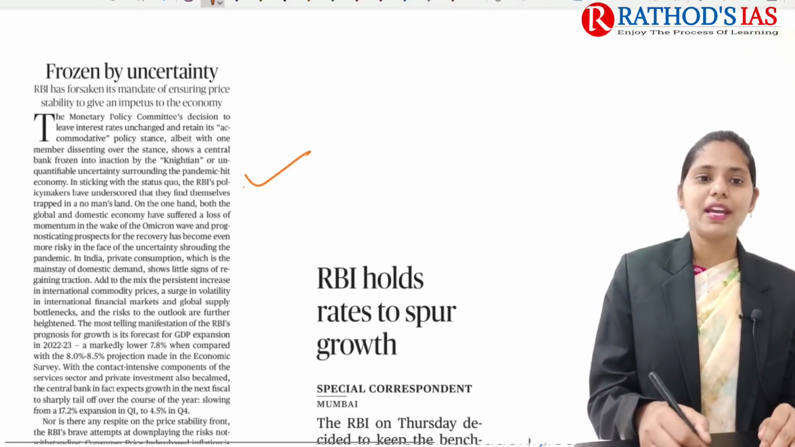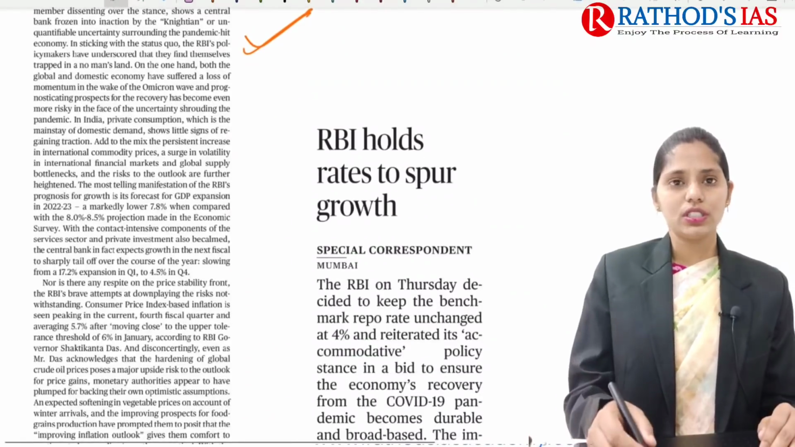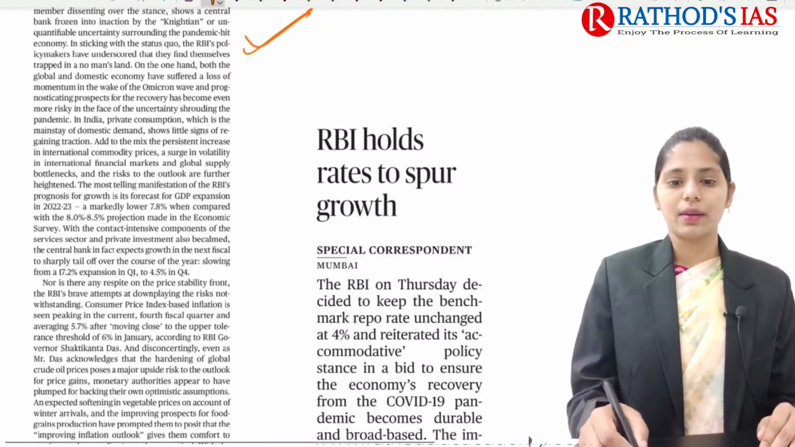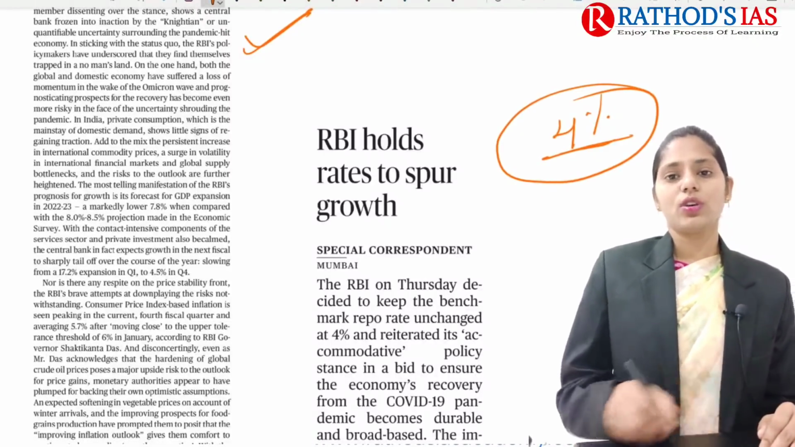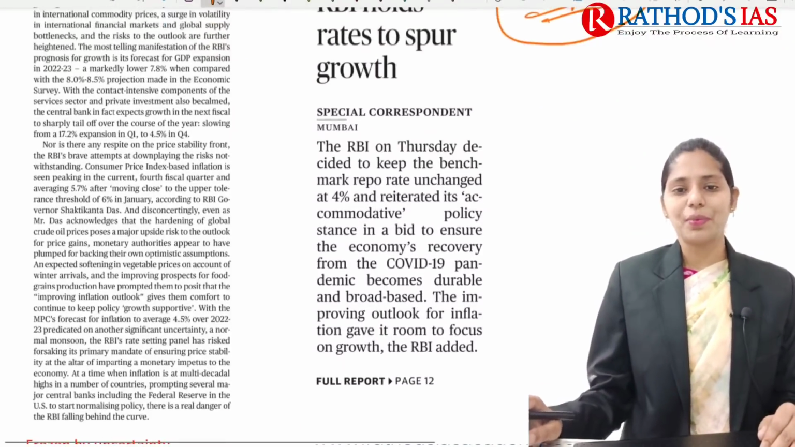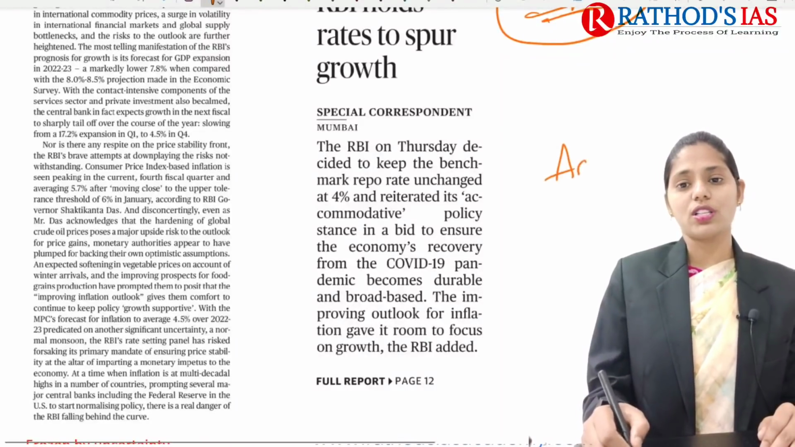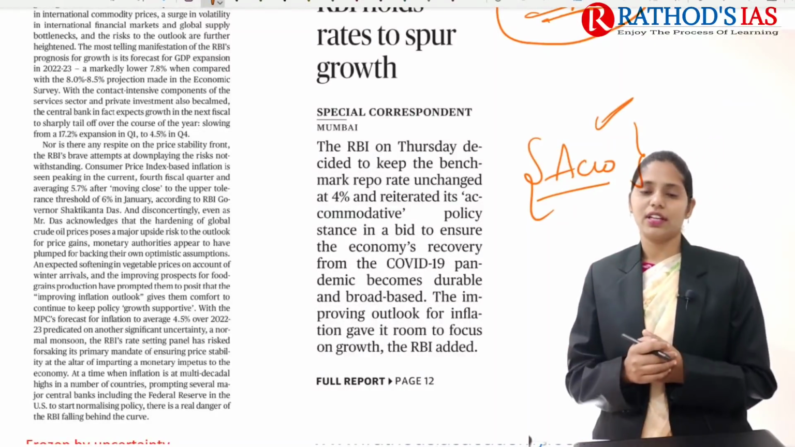It is regarding RBI's monetary policy. Now RBI said that it is going to keep the benchmark repo rate unchanged, that is 4%. Okay, so here you need to know first of all what this repo rate is. Before seeing the repo rate, first let us try to understand what this accommodative policy is. I already explained it to you in the introduction, right?